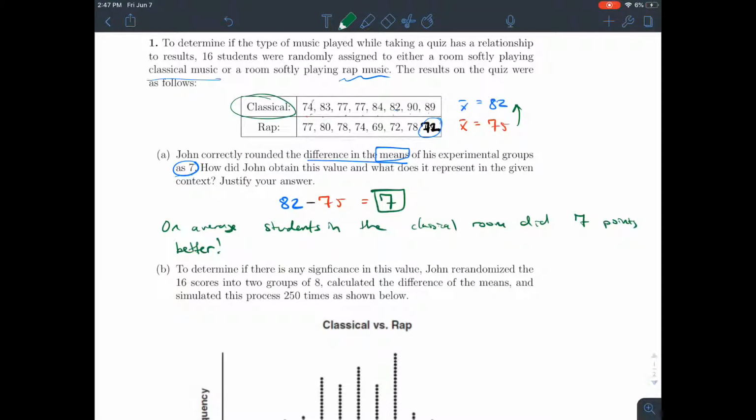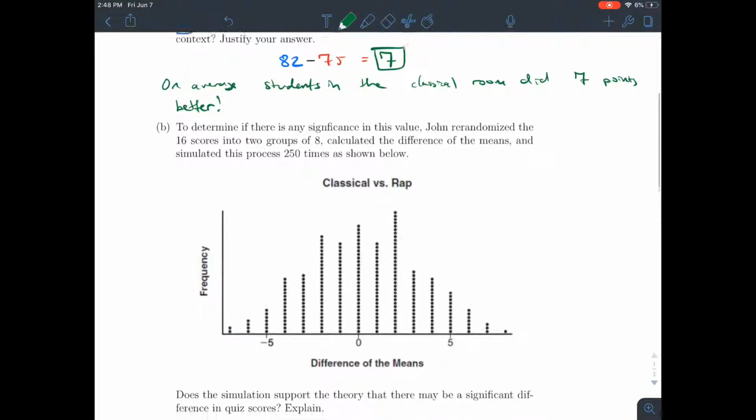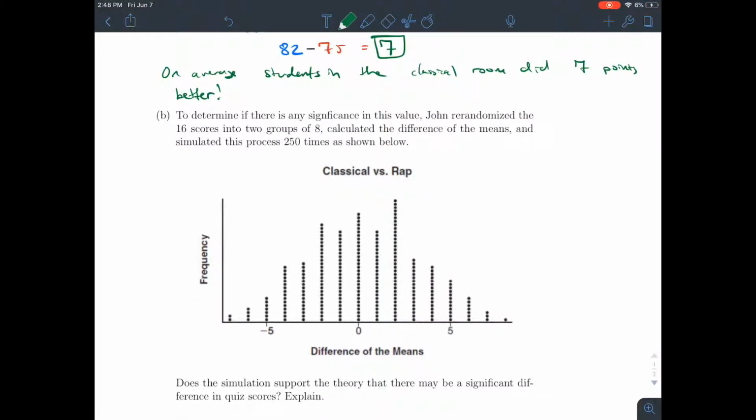So what that will do is we'll take all their scores and we'll scramble them between random groups. But we don't have to worry about the details of that because that's happening behind the scenes on the computer here. So to determine if there's any significance in this value, John re-randomized the 16 scores into 2 groups of 8, calculated the difference in the means, and simulated this process 250 times as shown below. Does the simulation support the theory that there may be a significant difference in quiz scores?